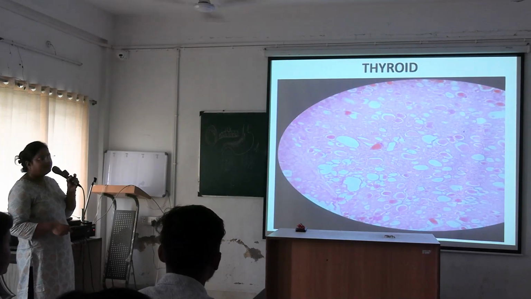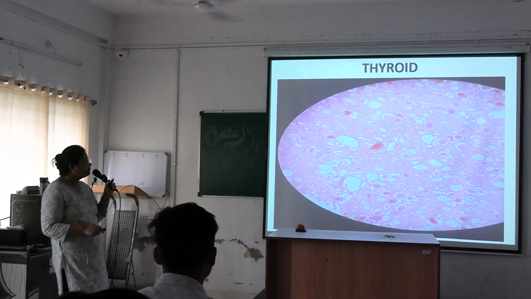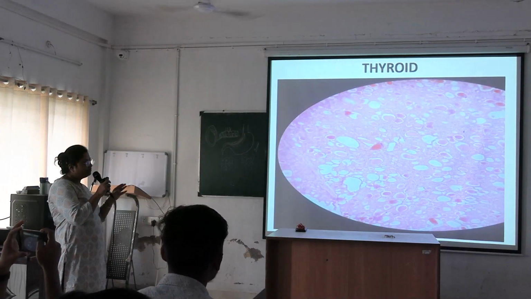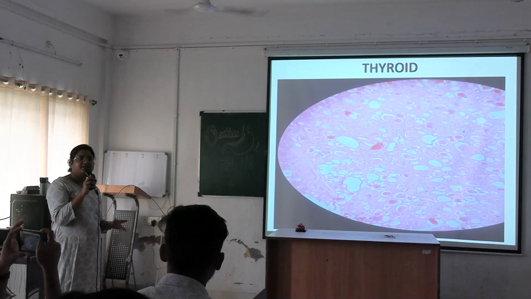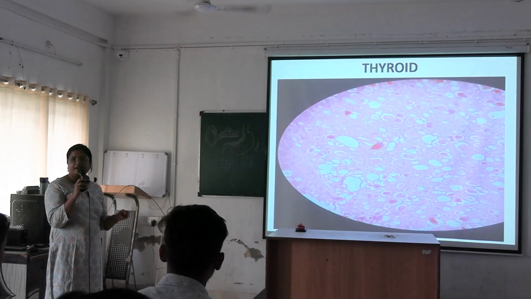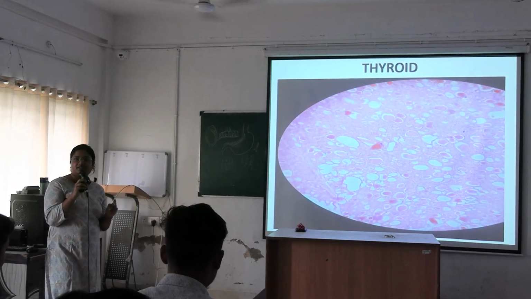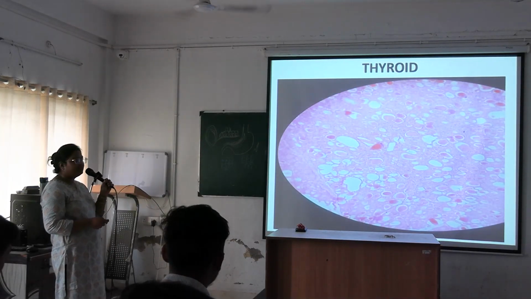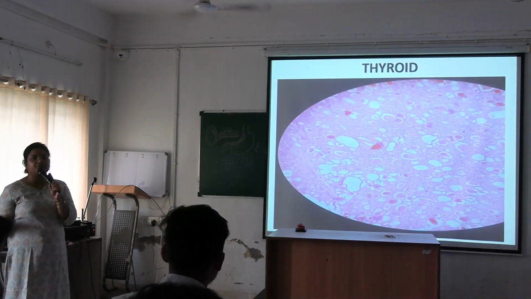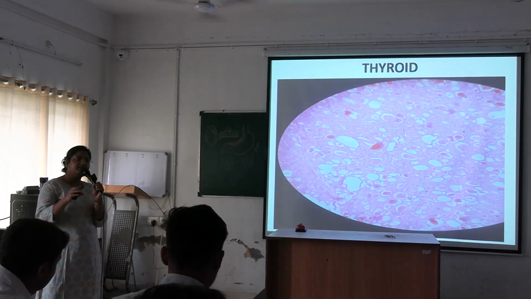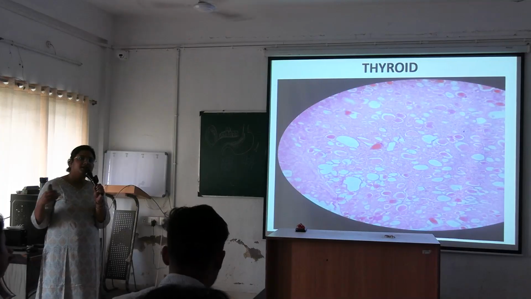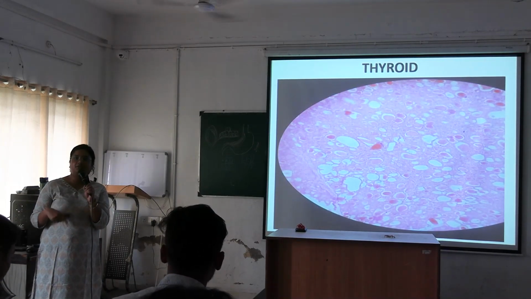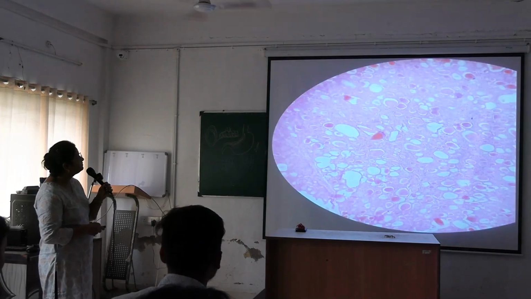Next, this is thyroid gland. Thyroid gland also has acini, and it is lined by cuboidal cells, and they can convert into columnar cells during less activity, and cells become flattened during high activity of the gland. And within the lumen of the gland, this is the colloid material, thyroid colloid, also known as thyroglobulin. Here the thyroid hormones remain stored, and when there is need in our body, they are released into the blood. This is one endocrine gland, thyroid gland.